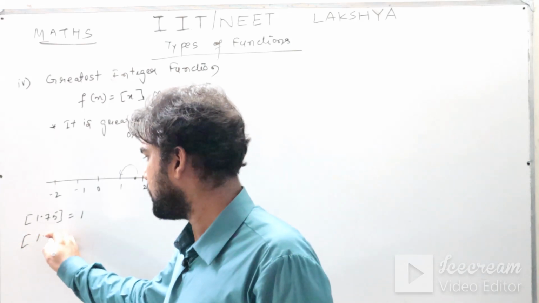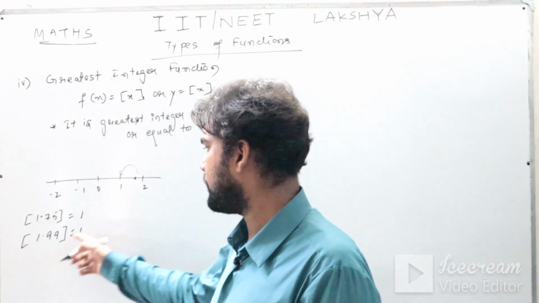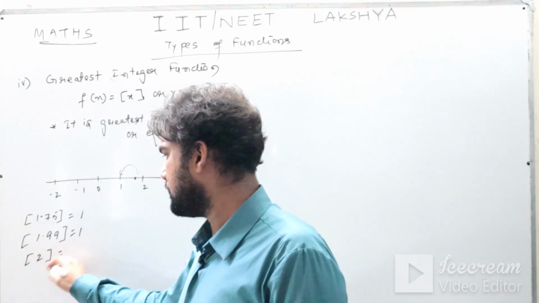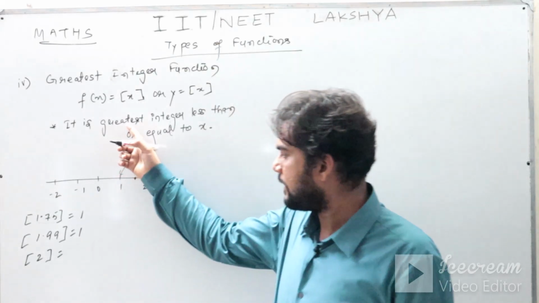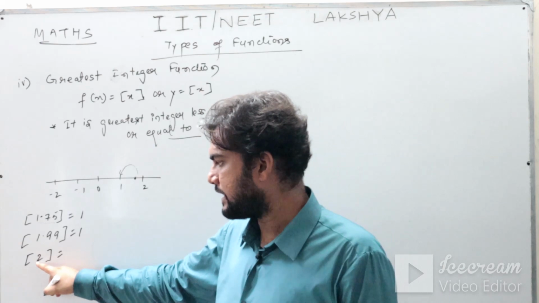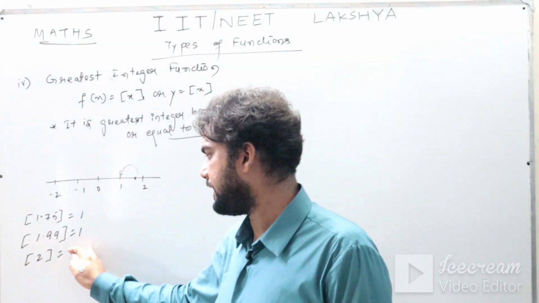Similarly, if someone asks 1.99, that is also 1 only. The greatest integer of 1.99 is also 1. But what about the greatest integer of 2? What is the definition? Greatest integer less than or equal to x. This time, the number is the integer itself, so I will take it as 2.